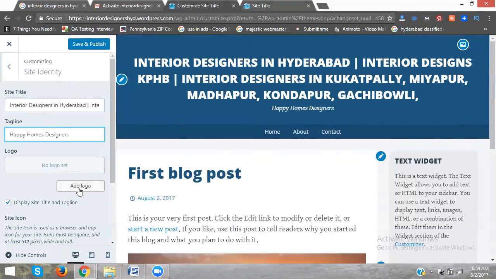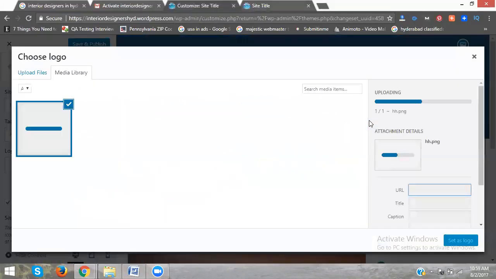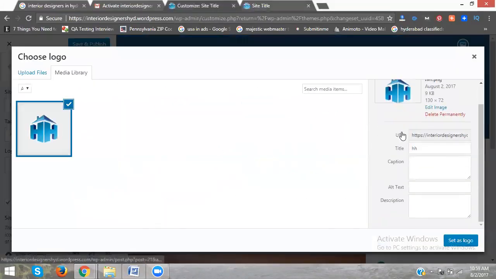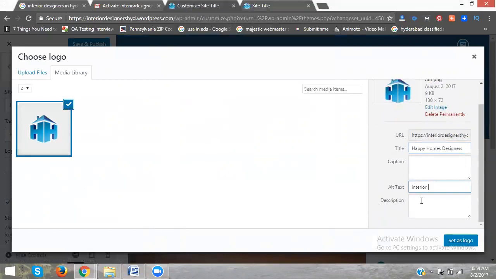After that, adding my logo here. Add logo here. Select logo. Here, every image, write the name here. All this will be called interior designers.